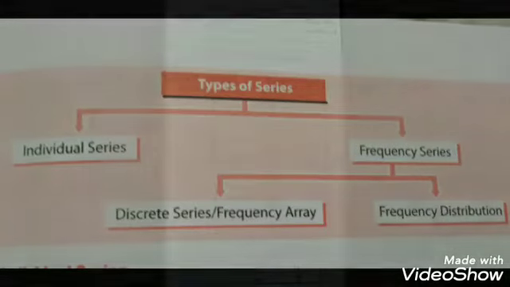So to begin with the first one, that is individual series. Individual series are those series in which the items are listed singly. Means the items are single items. For example, if the marks obtained by 24 students of class 11 are listed singly, this series is called an individual series.